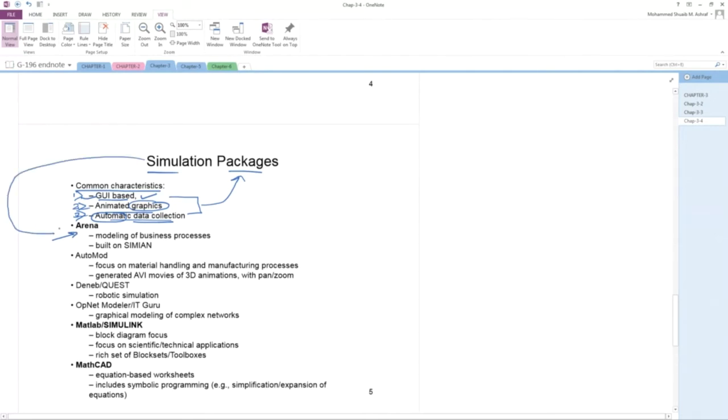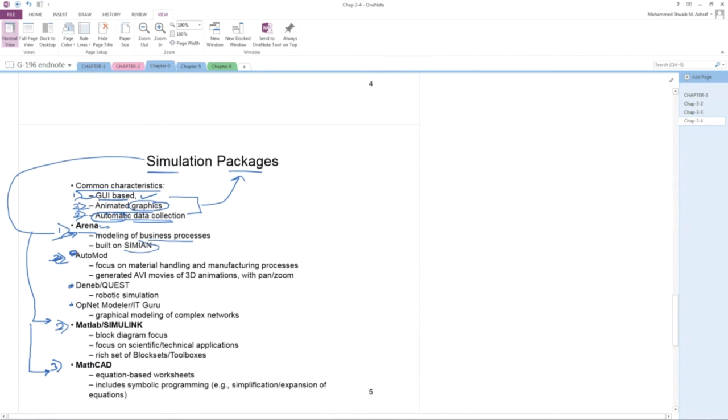Now the simulation packages: number 1, Arena, number 2, this, number 3, this. So Arena is of 3 types. Arena is used for business process simulation.